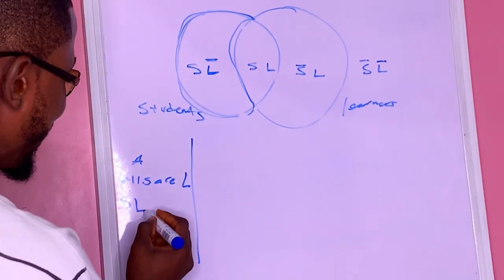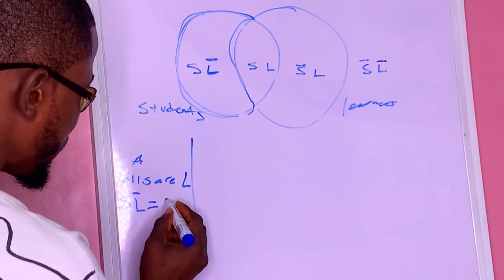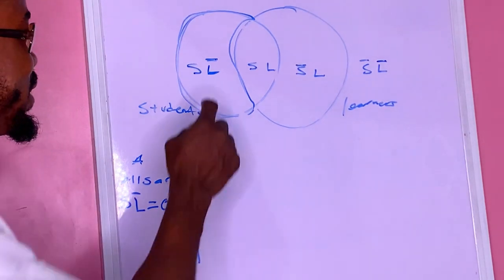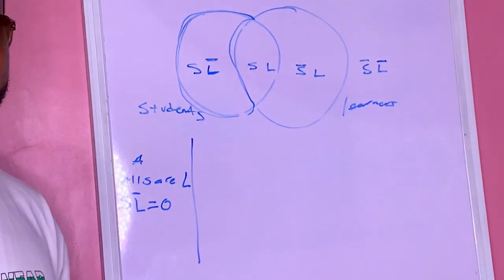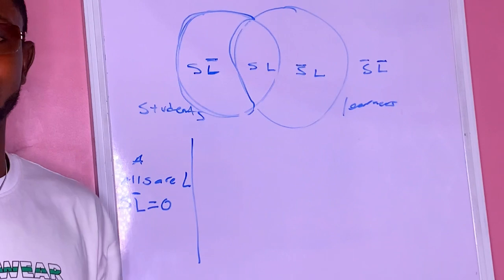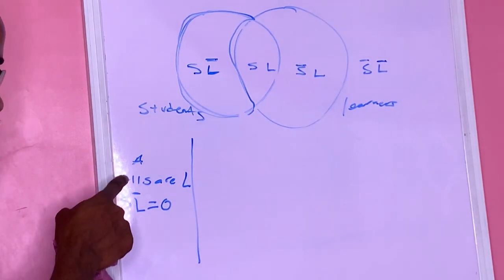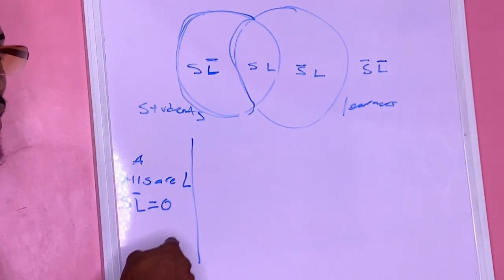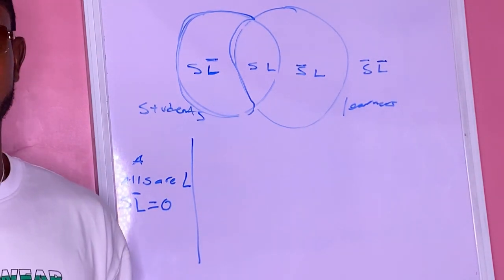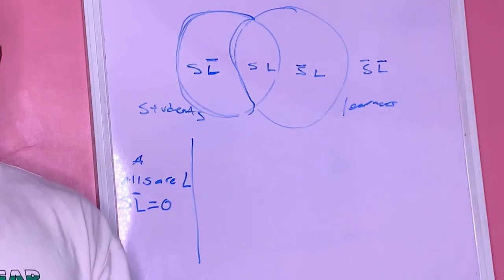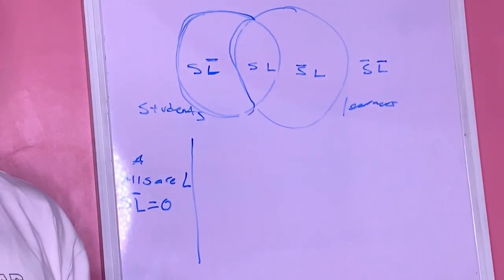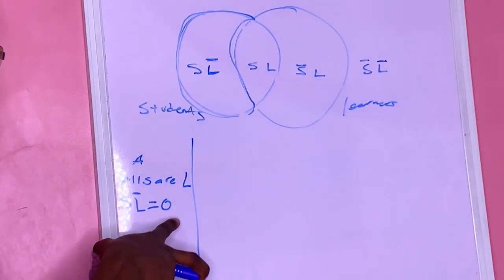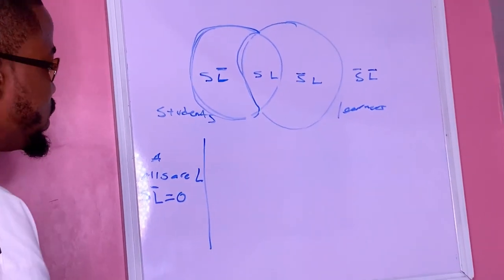So students that are not learner equals 0. That is, all students are learners. If all students are learners, that means this particular place is empty. It equals 0, because students that are non-learners is what? Equals 0. So if there is any student that exists at all, it will be a learner, because all students are learners. So students that are not learner equals 0.